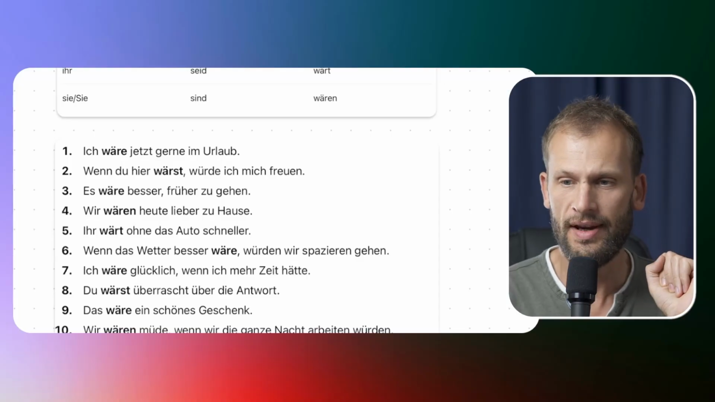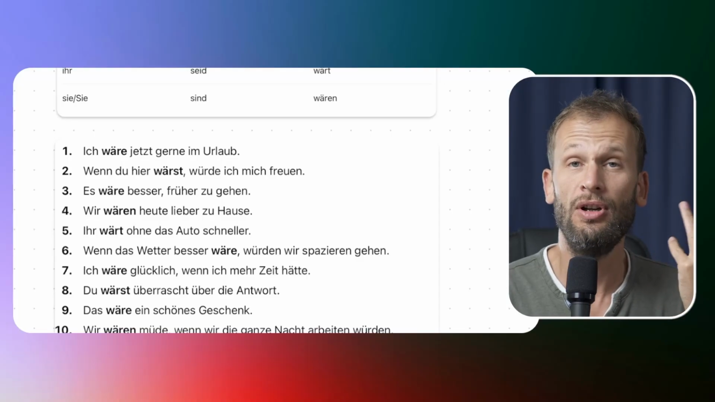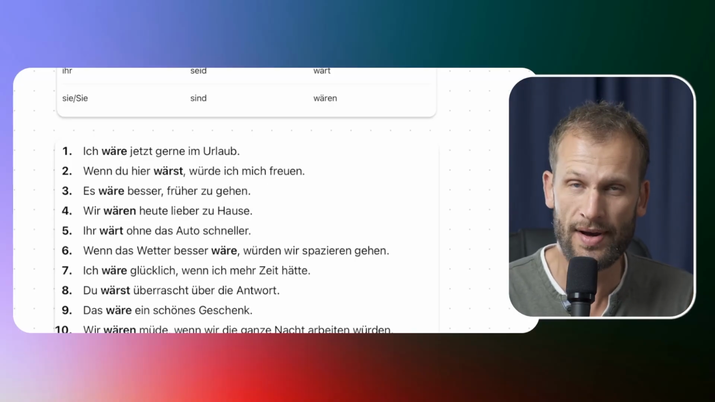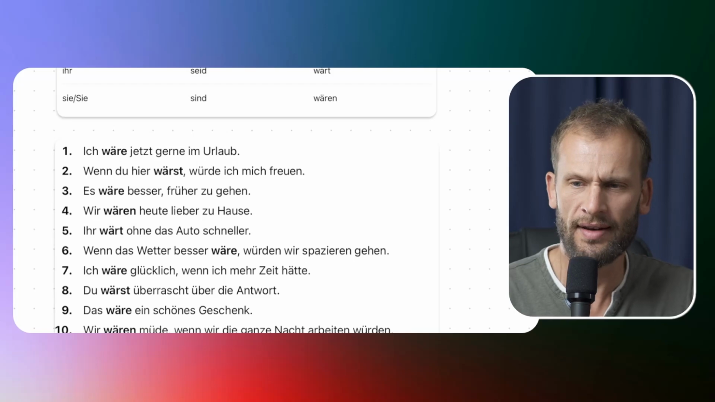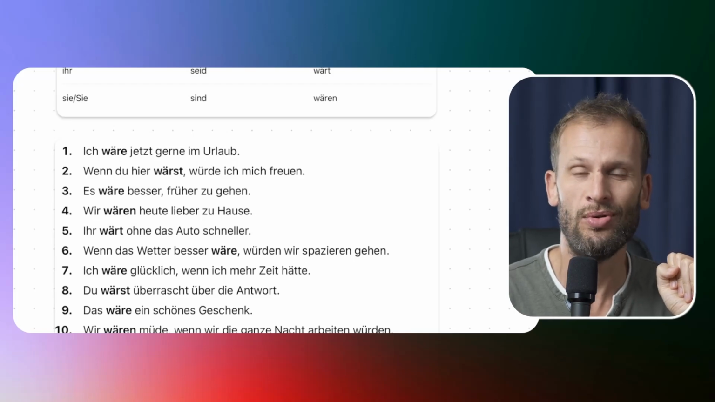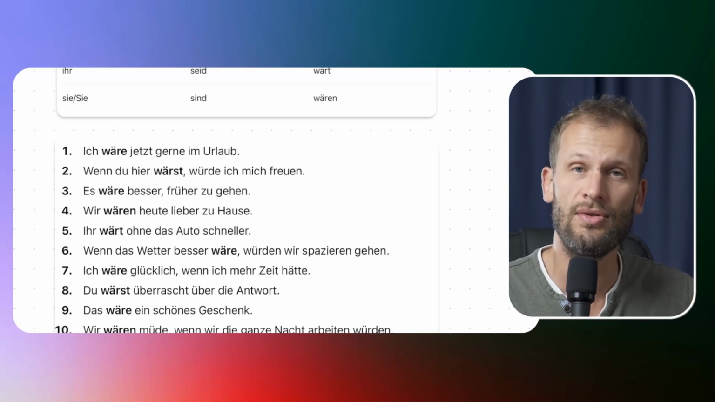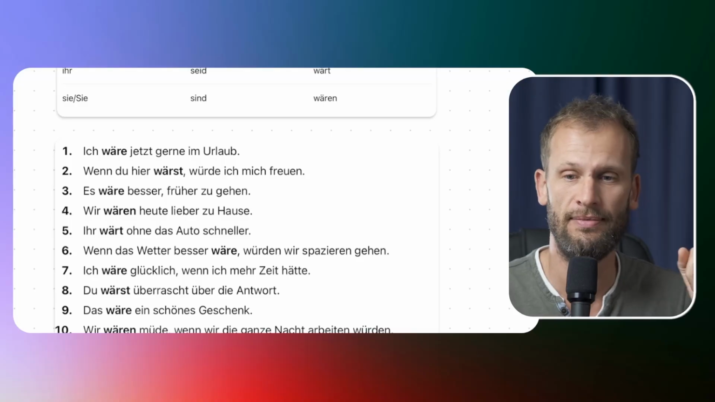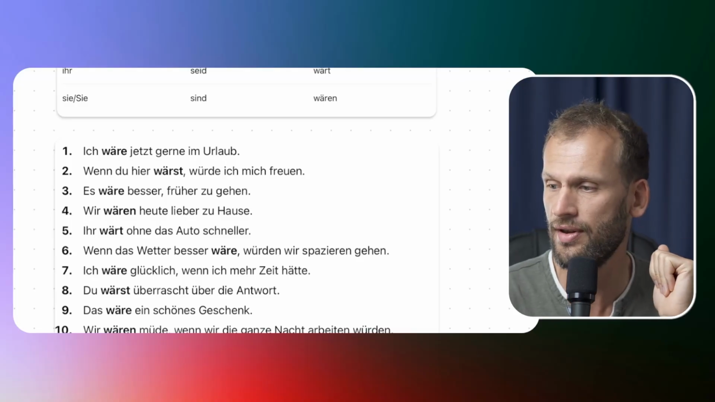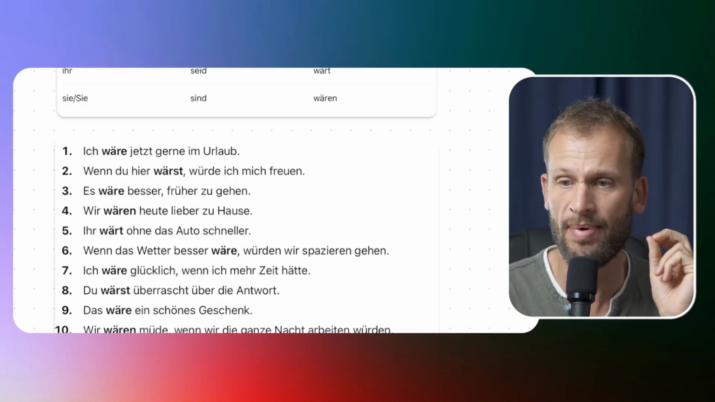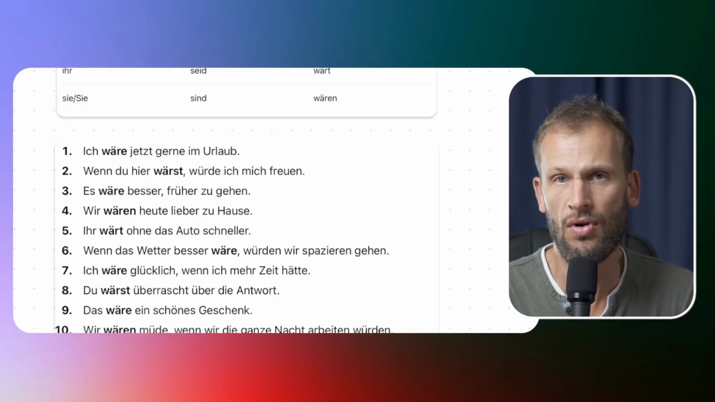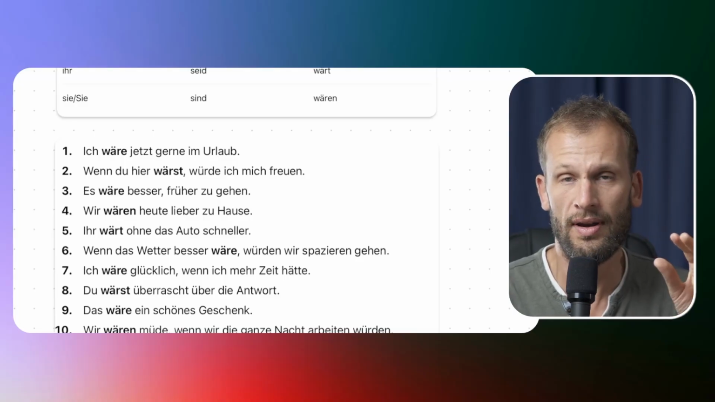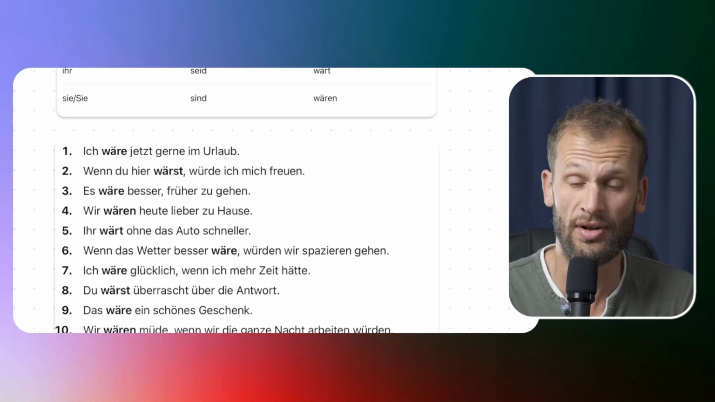The third sentence here shows an example for polite statements, polite requests, polite wishes. You know, like do that is a bit impolite, it's a bit rude. You can say, could you please do that? Or would you please do that for me? It's a bit like that here. So the sentence says, es wäre besser, früher zu gehen. So it would be better to go a bit earlier. So this is a very polite suggestion actually.